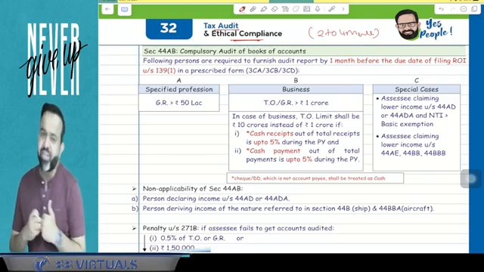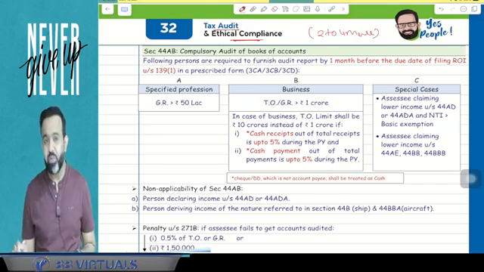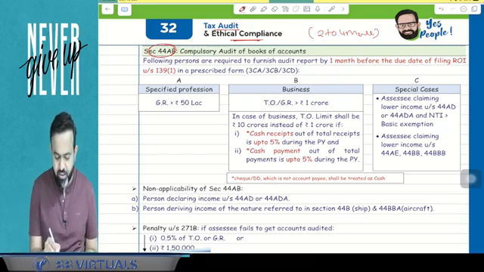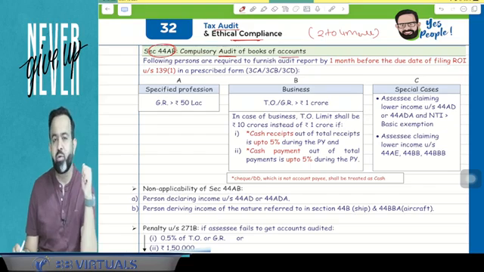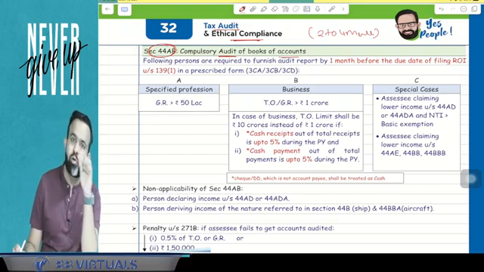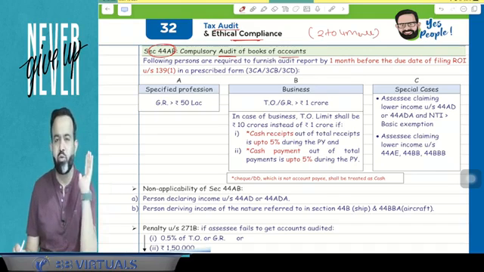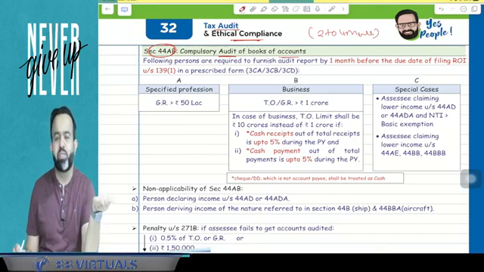Okay, so let's start with the tax audit. Now guys, tax audit under PGBP, you know that we have discussed Section 44AB. 44AB is a compulsory audit of books of accounts. If you remember, if your turnover is more than 1 crore in case of business, and in case of profession if your gross receipt is more than 50 lakh, then your books of accounts are required to be audited by a chartered accountant, and the audit due date is 1 month before the due date of return filing.